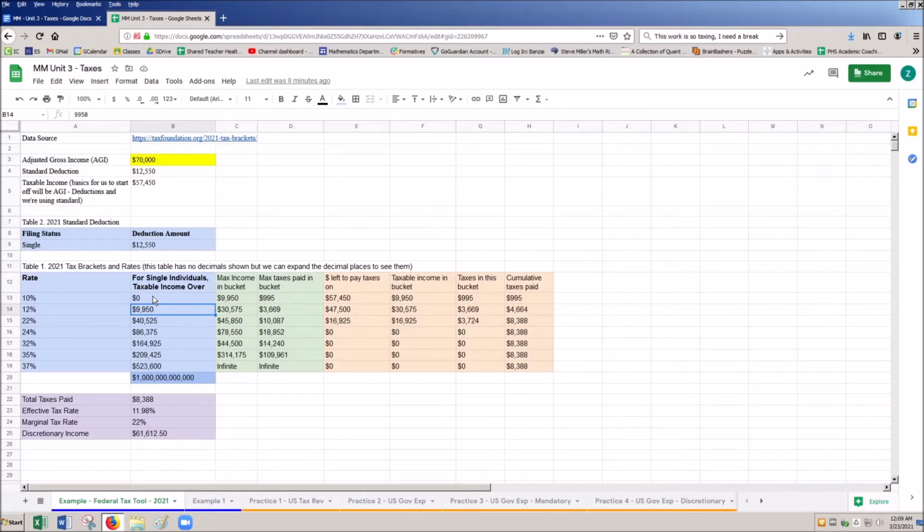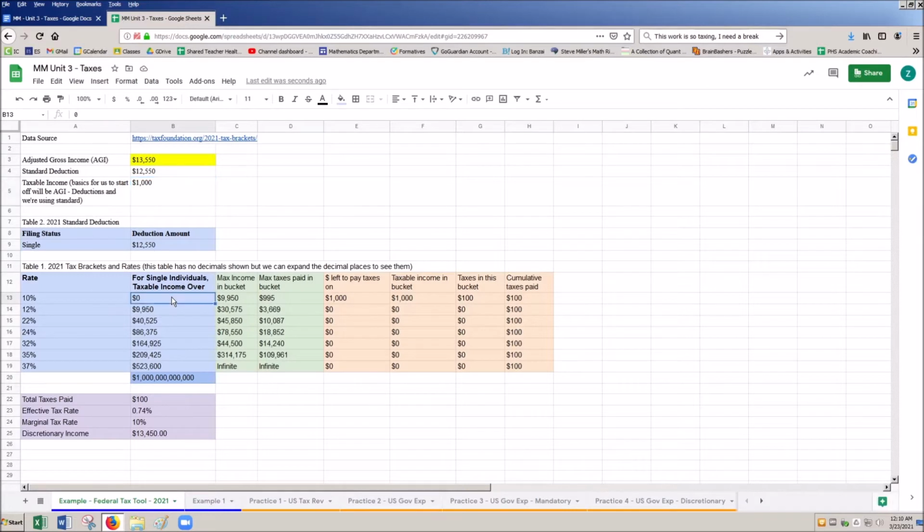Okay, so when we talk about that, if I said I made $1,000, and this is after my standard deduction, so in total I would have been making $13,550. Okay, I'll just show you this example for $13,550. So if I adjust this to $13,550, standard deduction comes out, that's my $12,550, and I'm left with a taxable income of $1,000. What happens to that $1,000? Well, that $1,000 is going to go to fill my first bucket.